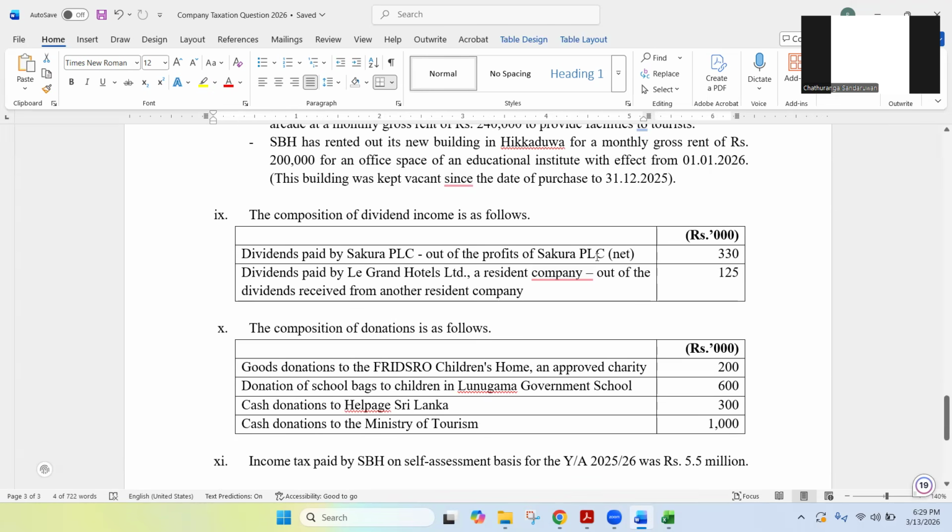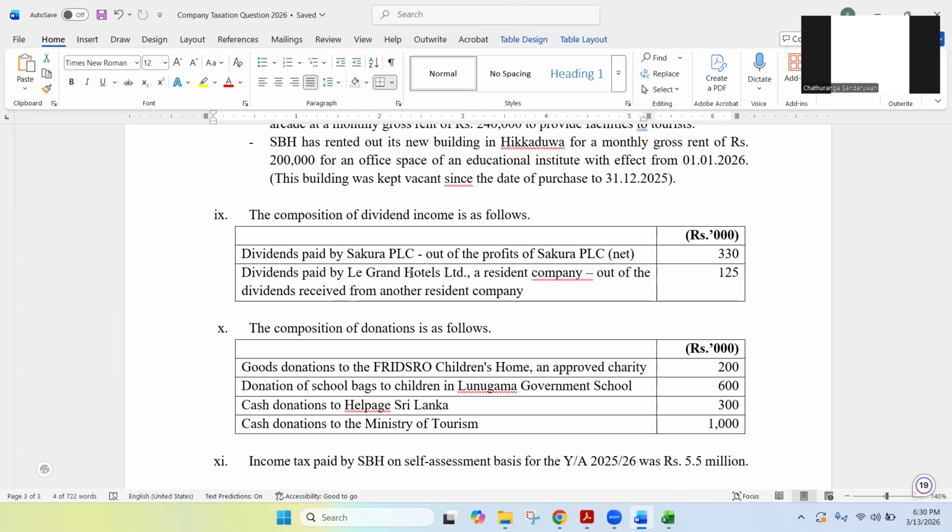And that Sakura PLC has paid dividends out of the profits of Sakura PLC, 330,000. And then dividends paid by Legrand Hotels Limited, which is a resident company, out of the dividends received from another resident company. That means Legrand Hotels has received some dividend income from another resident company.